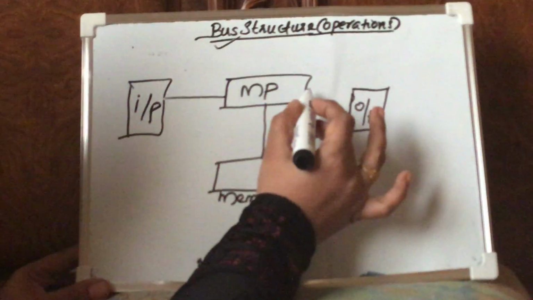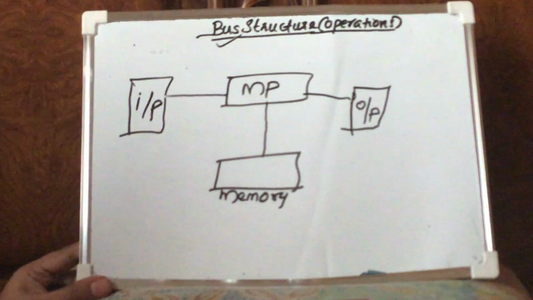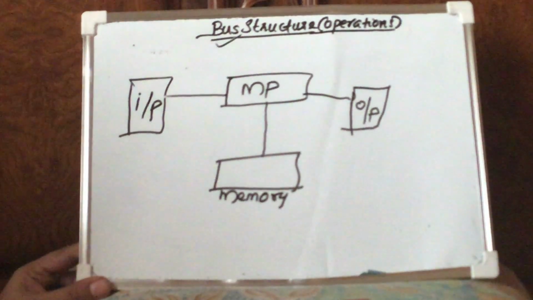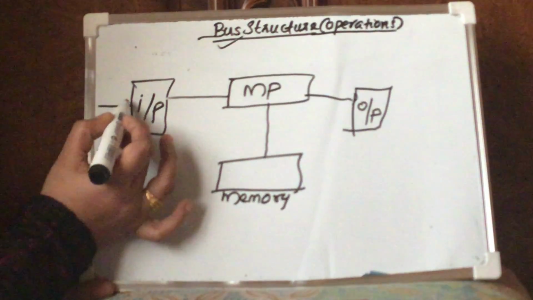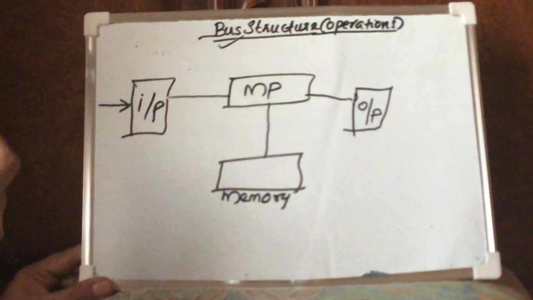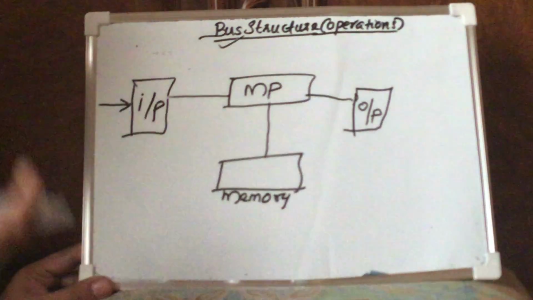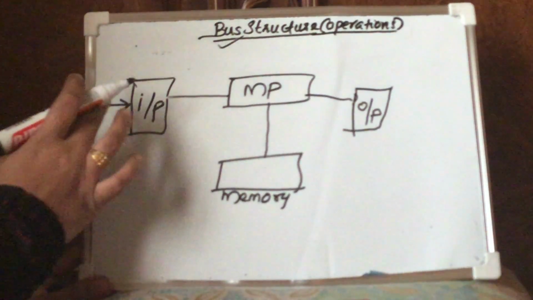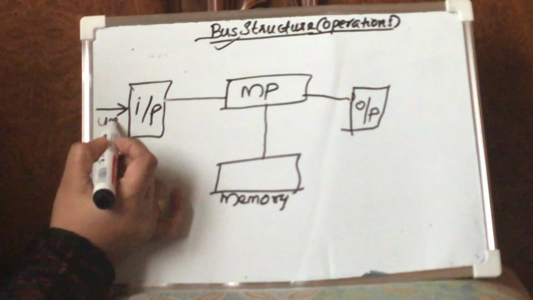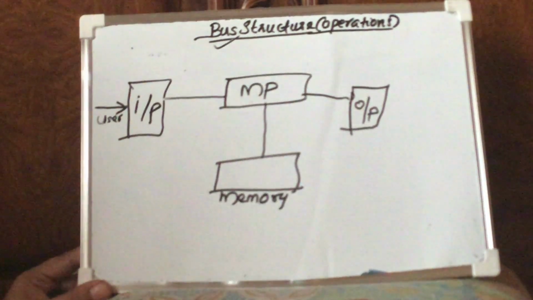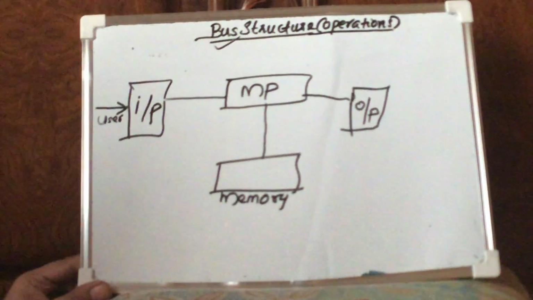We have three types of buses, since the contents passed through the bus vary. Think of it this way: the user is residing over here, and provides a particular program for which he wants a specific action or operation through this input unit. For example, the user wants the processor to find the factorial of a number.